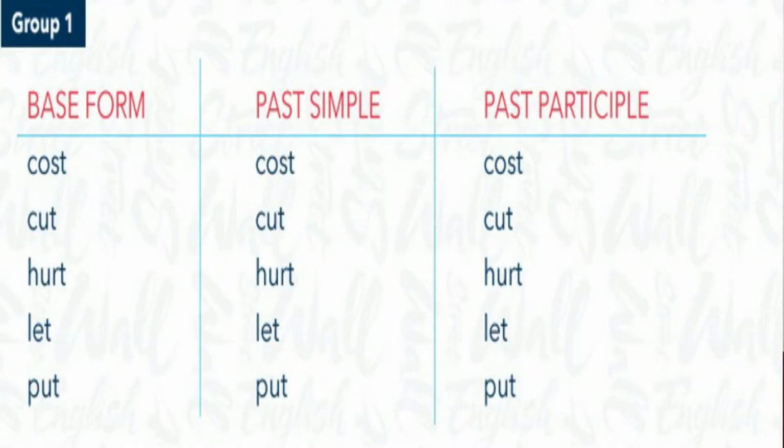Group 1: base form, then past simple form and past participle form. First one, let's see. Cost, cost, cost. All three forms are same. So easy. Cut, cut, cut. There is no past tense like cutted. I heard many people say cutted. I cutted the tree. Wrong. Base form is cut, past form is cut, and past participle form is cut. Then hurt, hurt, and hurt. Let, let, let. Put, put, put.